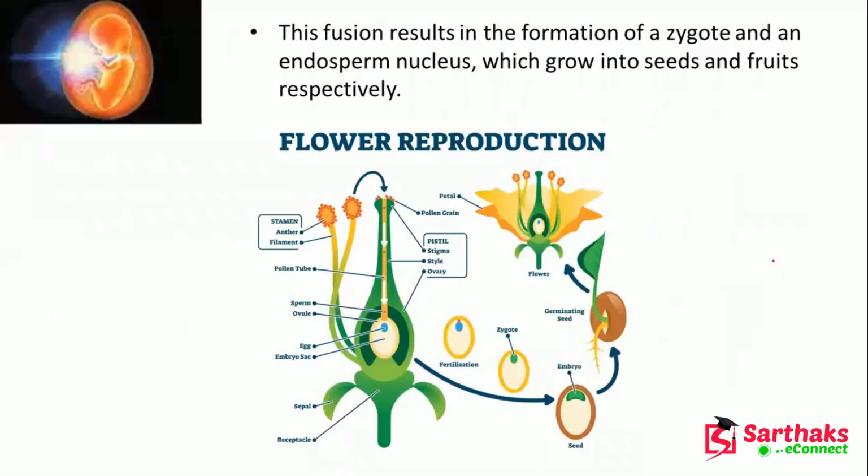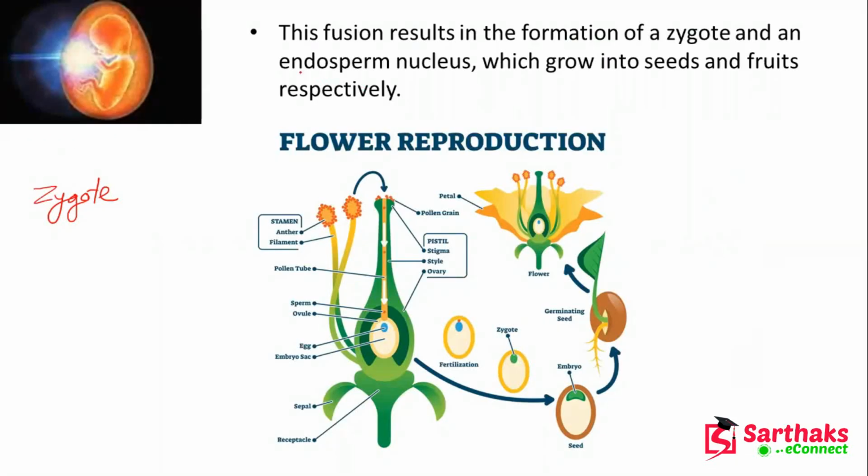Now the fusion results in the formation of the zygote and endosperm nucleus, which grow into the seeds. Here you can see that in this zygote you have some endosperm nucleus which grow into seeds and fruits respectively.